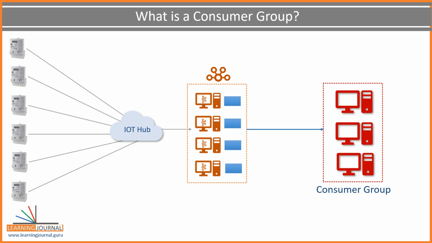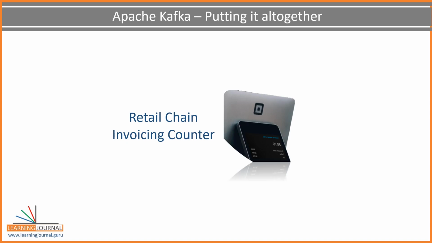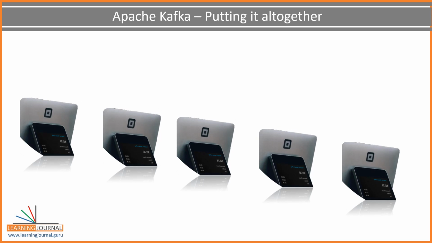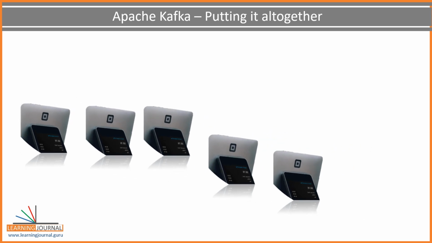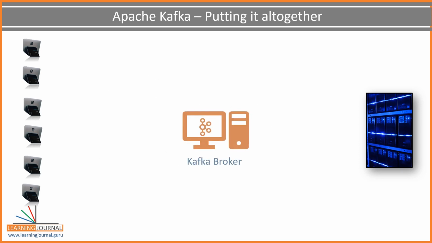Let me put up an example from the retail industry. In this example, we'll be putting everything all together and stitching the whole story. It's gonna be an exciting example, so pay some attention to it. Let's assume we have a retail chain. In every store, you have a bunch of billing counters. You want to bring all of your invoices from every billing counter to your data center. Since you learned Kafka and you found Kafka to be an excellent solution to transport data from your billing locations to your data center, you decided to implement it.